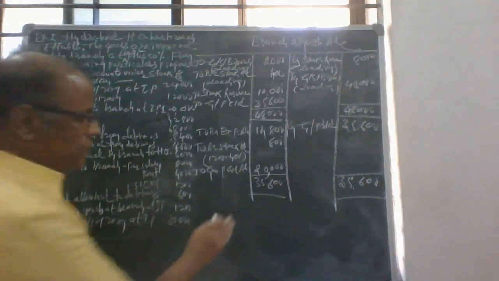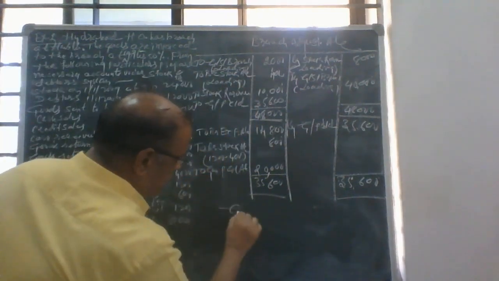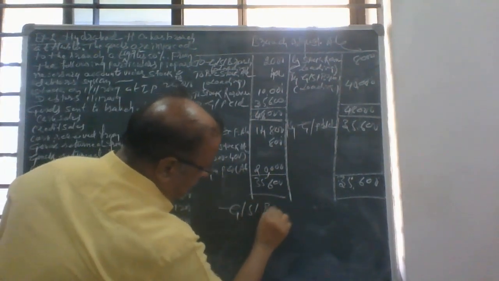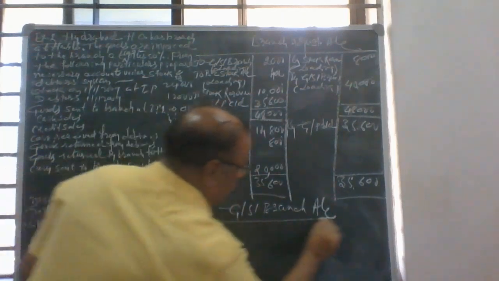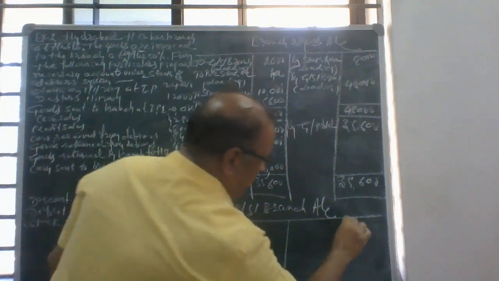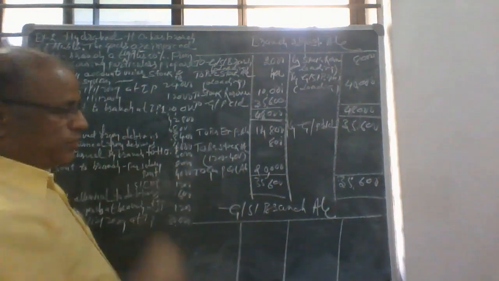So we have to close the goods sent to branch account. We are preparing it here due to insufficient space.